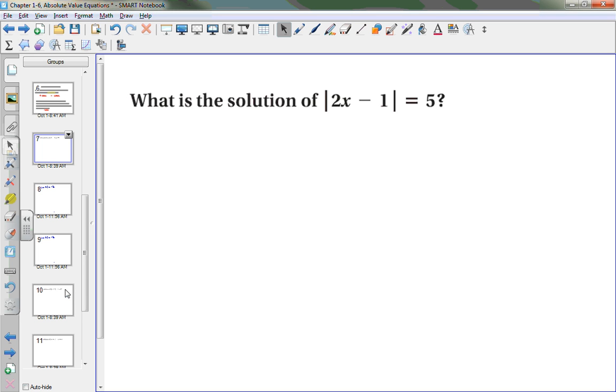Yes, you're right. However, what did I say I tell my students to do every year and every year they don't do it? Case 1 and case 2. So do not pass go, do not collect 200. The first thing I want you to do is I want you to immediately do case 1, case 2. Okay, so case 1 says we have the positive case, which means it's simply dropping the bars and having that regular equation. That's case 1. That's the positive case. What's case 2?